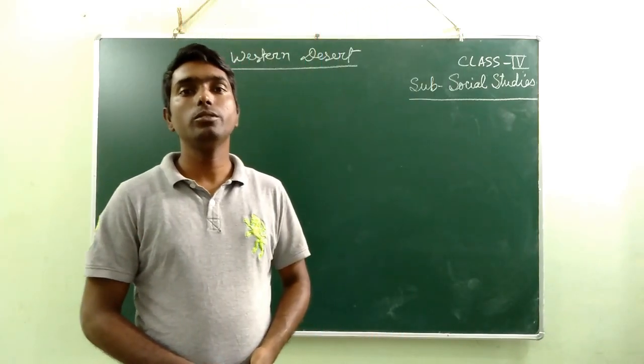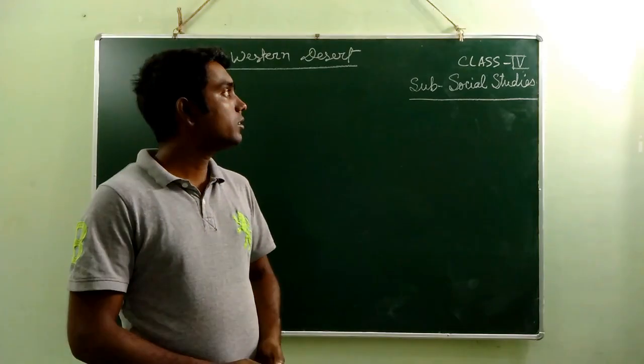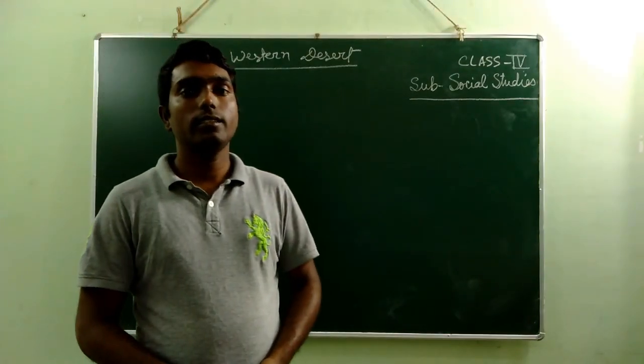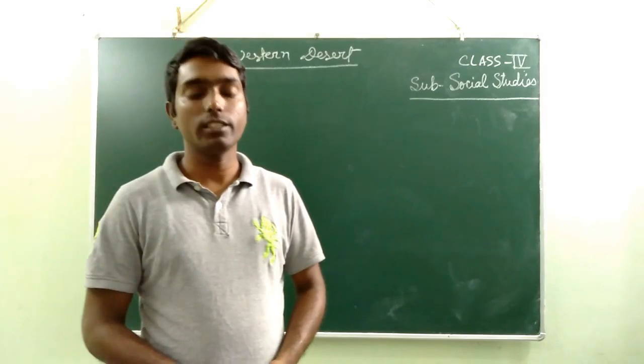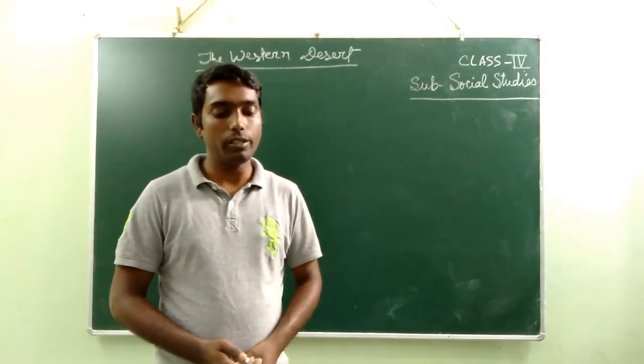Student, today I am going to explain your chapter from your social studies book, The Western Desert. This is class 4 social studies. Turn to page number 32 and read along with me.